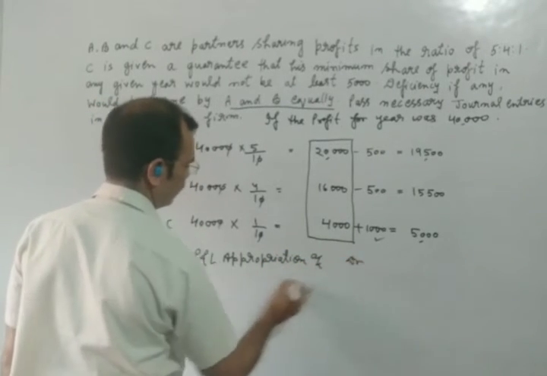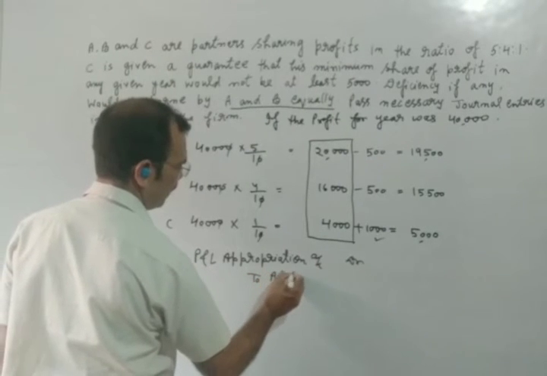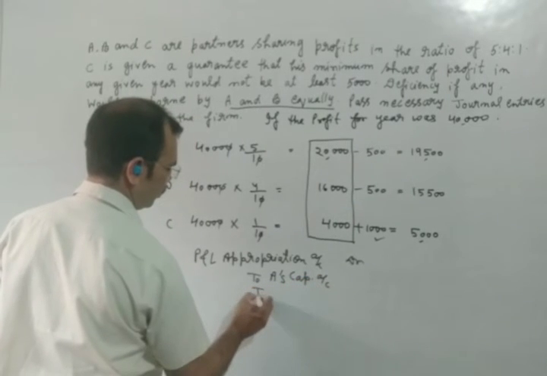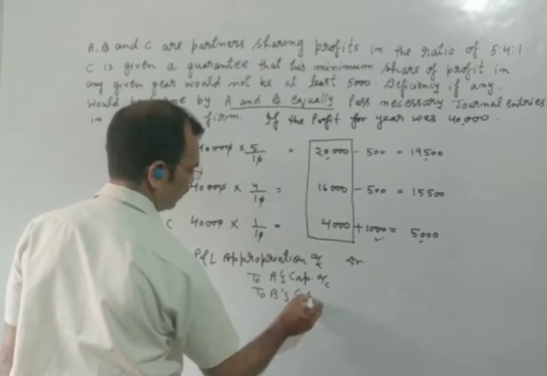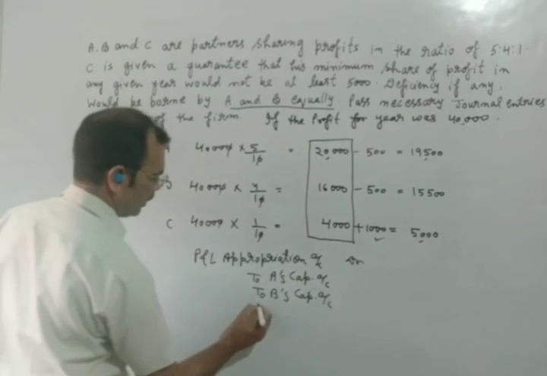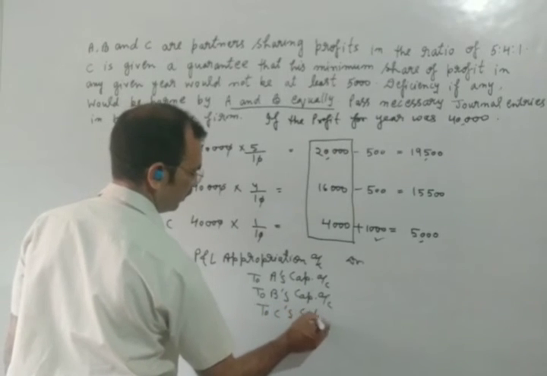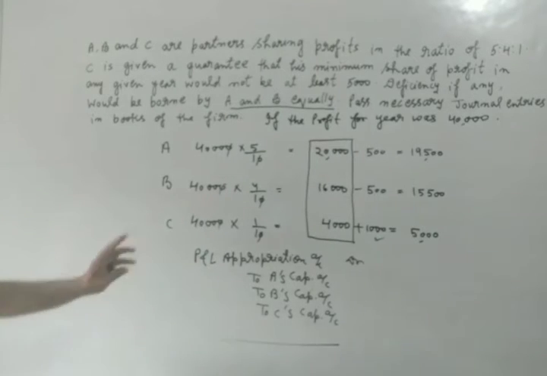debit to A's capital account, B's capital account and C's capital account. This will be the first entry. And how will we write the amount?